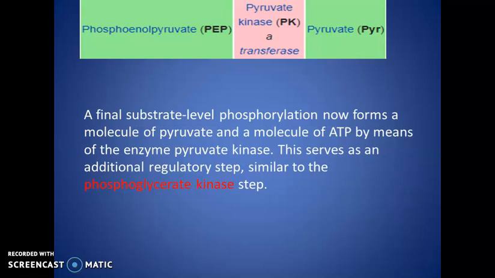Phosphoenolpyruvate is next converted to pyruvate with the help of the enzyme pyruvate kinase, a transferase. So this is the final substrate level phosphorylation, that means synthesis of ATP, forming a molecule of pyruvate plus a molecule of ATP by means of the enzyme pyruvate kinase. This serves as an additional regulatory step, in addition to phosphofructokinase, which converts fructose 6-phosphate to fructose 1,6-bisphosphate.